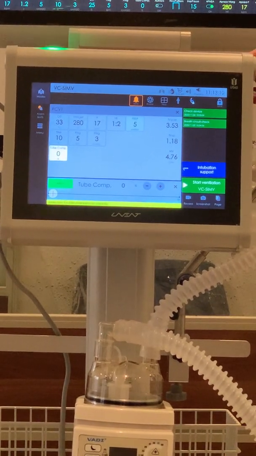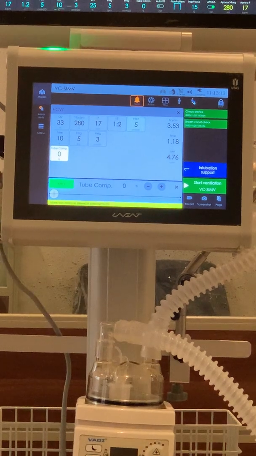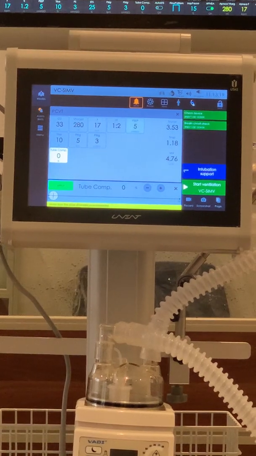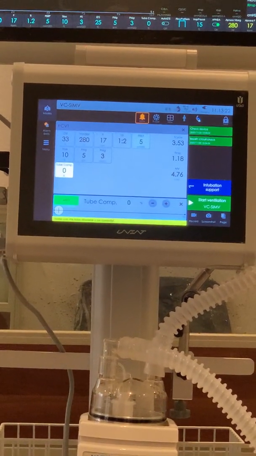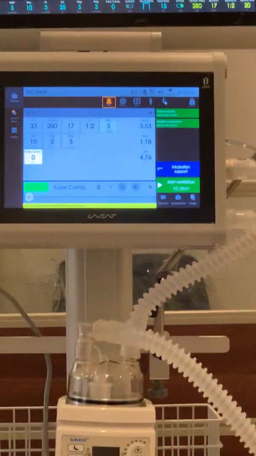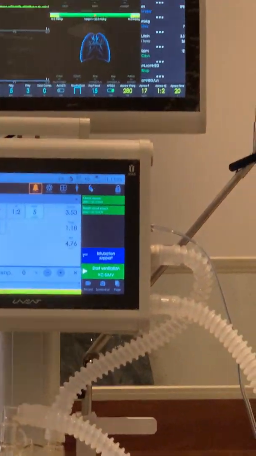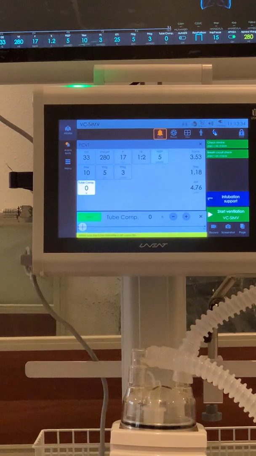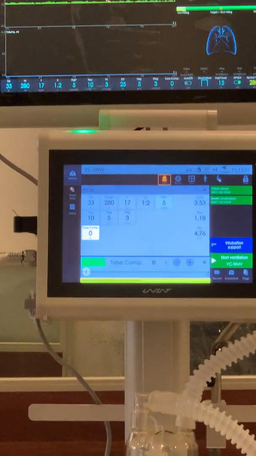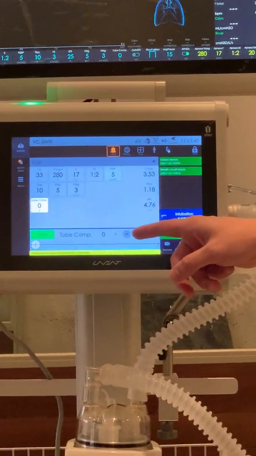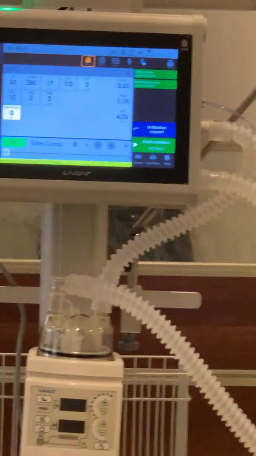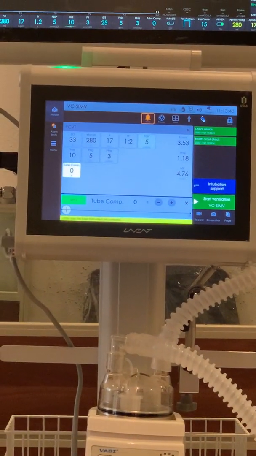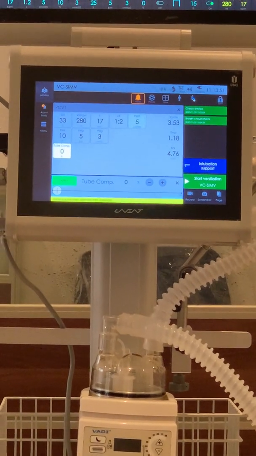So for a non-conscious patient, or for spontaneous breathing, make tube compensation 100%. But sometimes the tube is very small and the resistance of the tube is high, and any resistance will cause a delay in pressure saturation. But we need to inflate the patient faster for some clinical cases. In this case, we apply tube compensation, and the machine will raise pressure faster to a higher level, but on the patient side, in the lungs, we will get the target result. Okay? This is for small tubes.